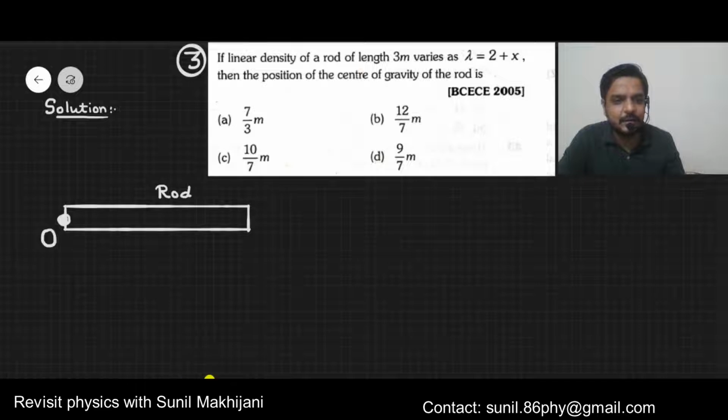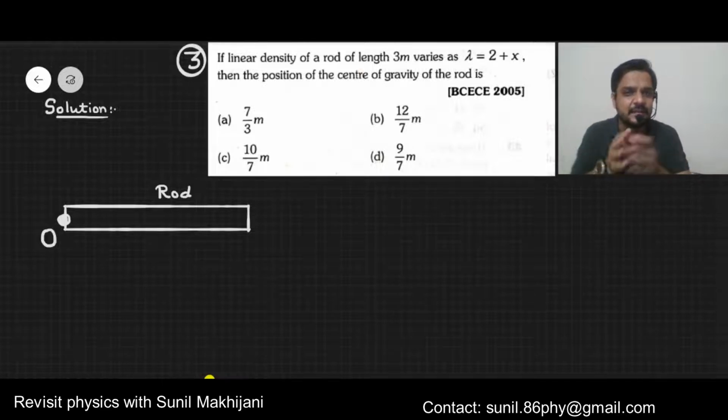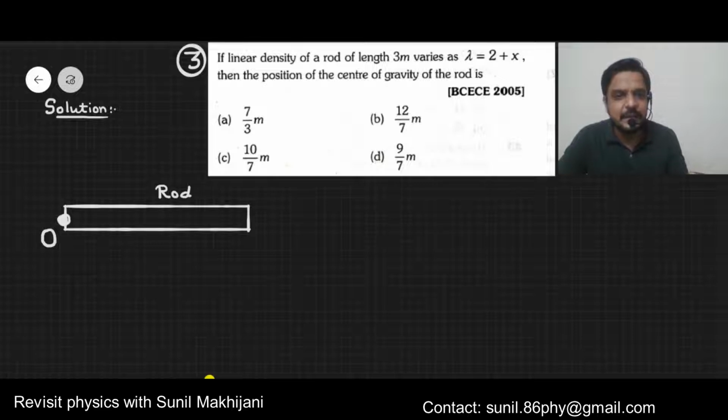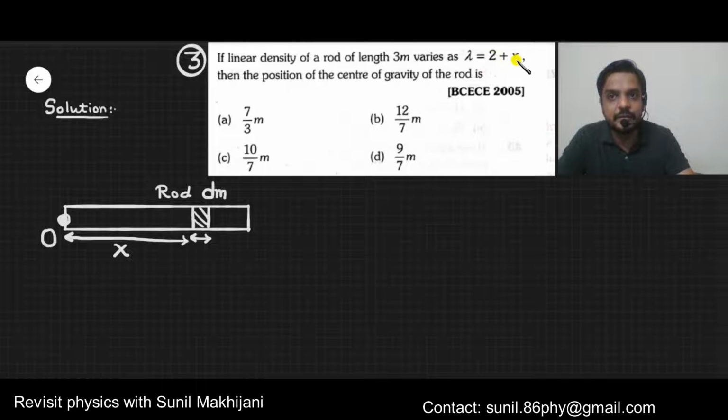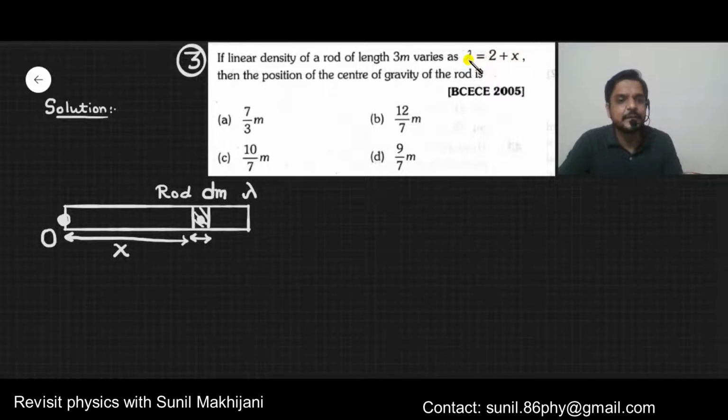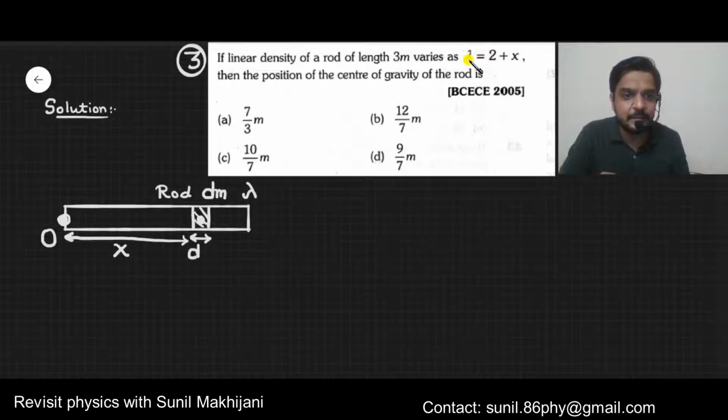Now assume that the entire rod is divided into a large number of small elements. I am picking up one element. This is one element. Look at it. The mass of this element you take as dm, and suppose this element is located at x distance from the origin. For the element located at x distance, the linear density is lambda, which is 2 plus x. The thickness of this particular element is, let's say, dx.